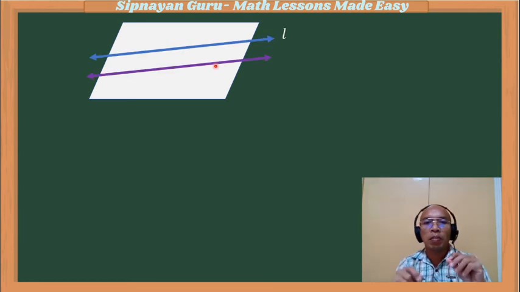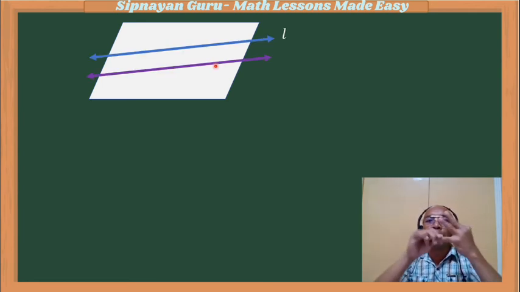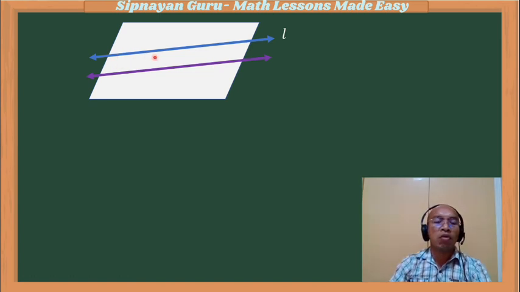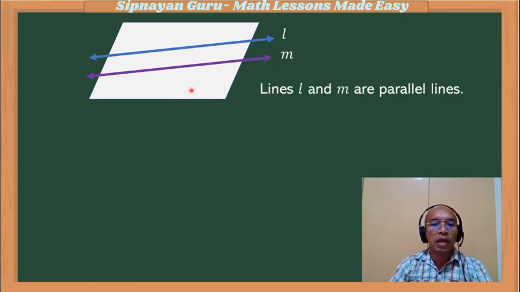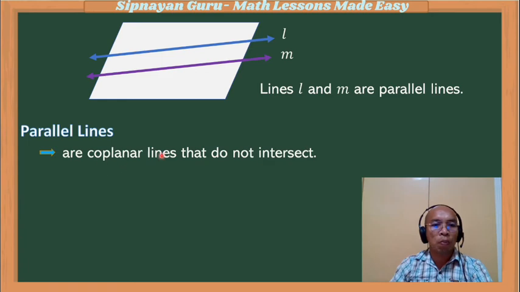So as you can see, from the three basic terms, the point, the line, and the plane, we already encountered several geometric figures and geometric terms. Another geometric term we're encountering is like this one. Suppose this is a plane, this is line L, and this is line M. These two lines, L and M, are on the same plane, so they are coplanar. These two lines are considered parallel lines. So parallel lines are coplanar lines that do not intersect.